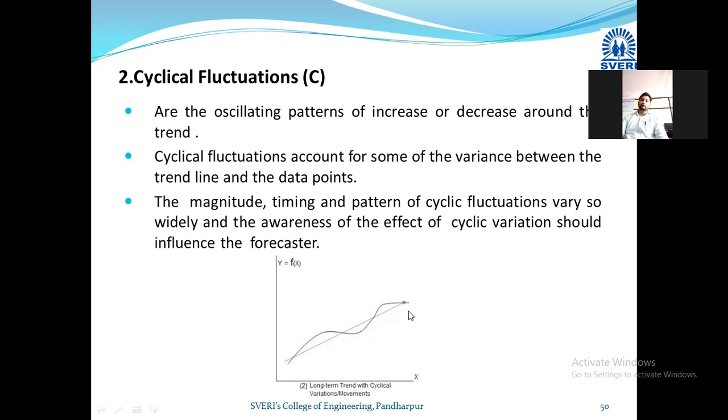It is continuously fluctuating. For some period it is above the trend line, and for some years it is below the trend line.